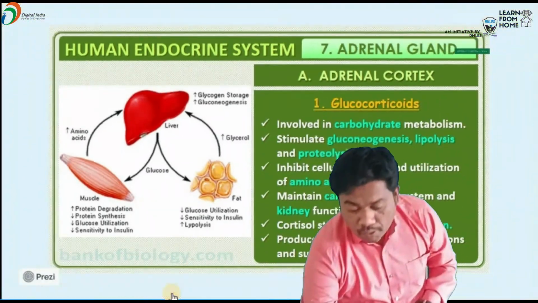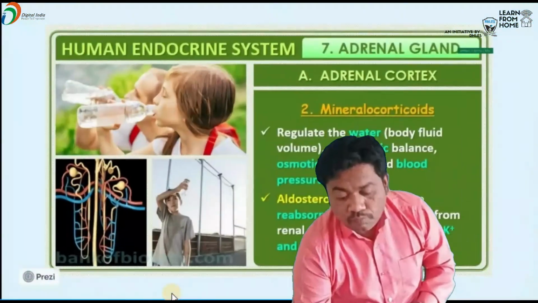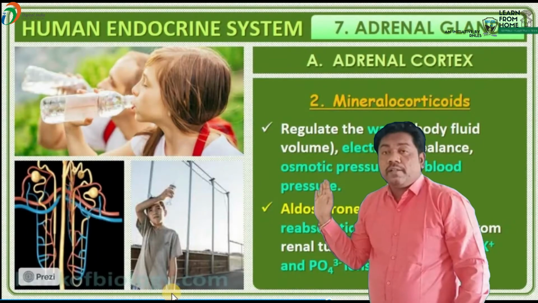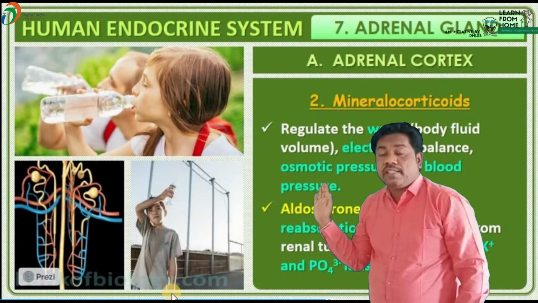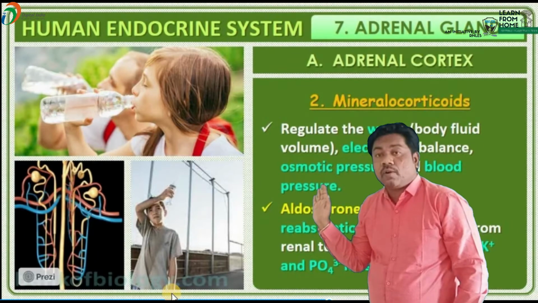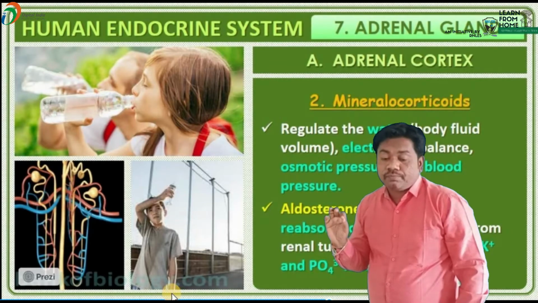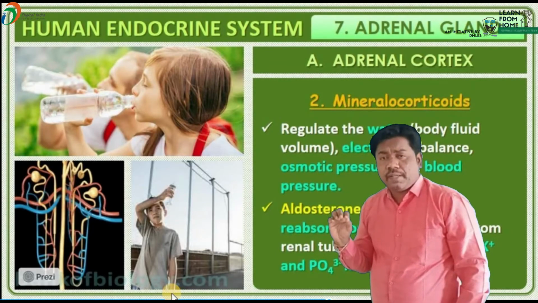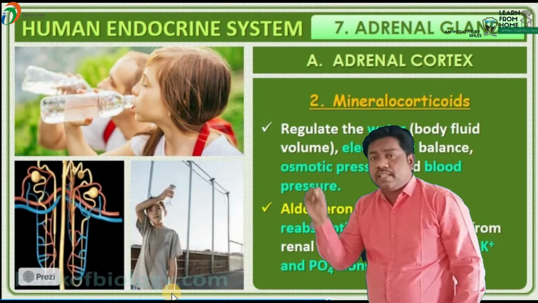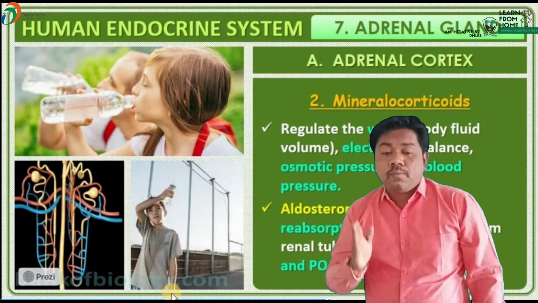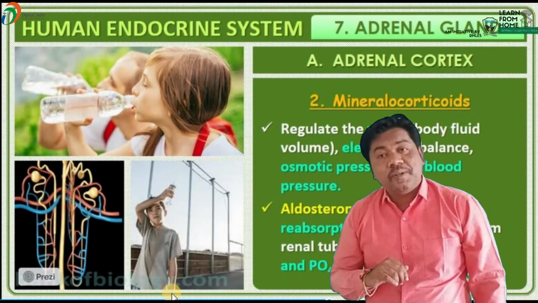After that, we have to talk about the next category, the mineralocorticoid. One example is aldosterone. It helps in the absorption of water and electrolytes from the DCT and CT of the nephron. This is a very important hormone. It helps in the secretion of potassium. This mineralocorticoid is produced from the zona glomerulosa.